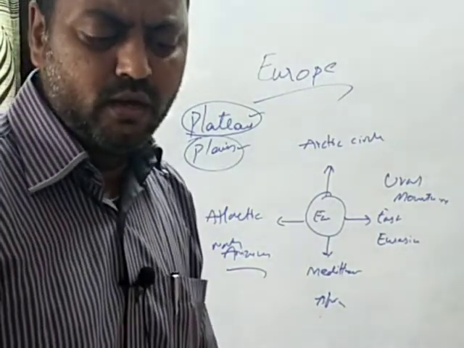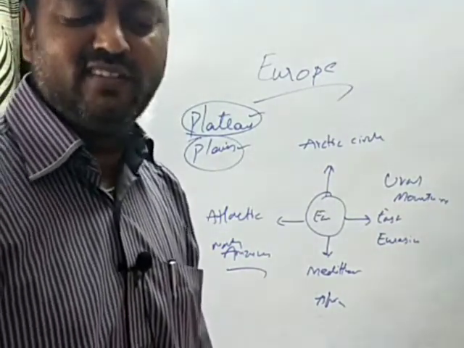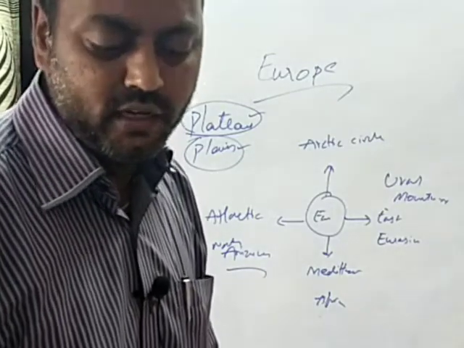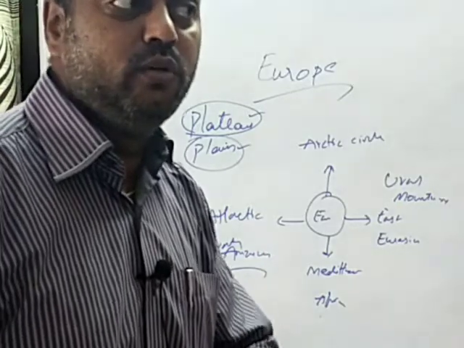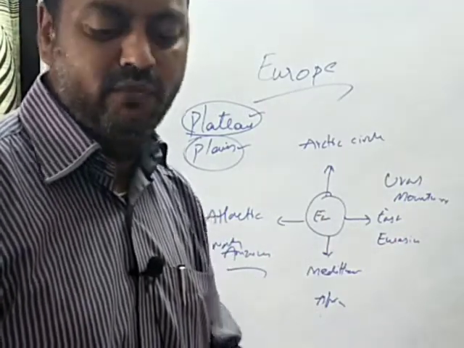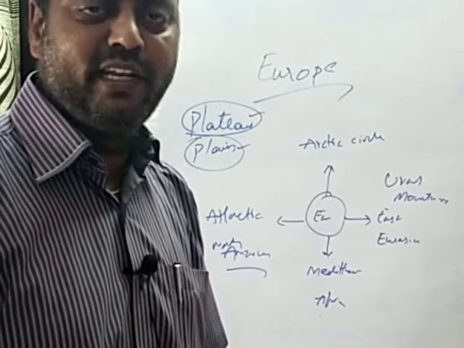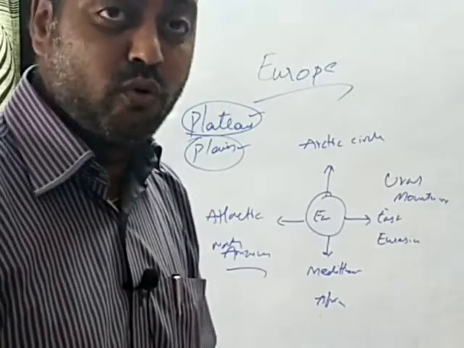These plains stretch across several countries like Russia, Ukraine, Poland, Belarus, etc. Among these countries, you find the vast plains, and these plains experience heavy snowfall and bitter cold in winter.